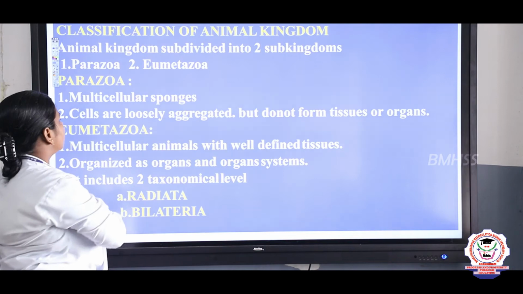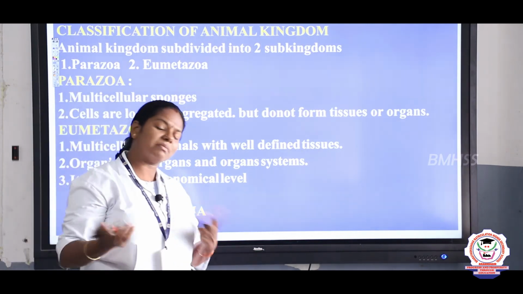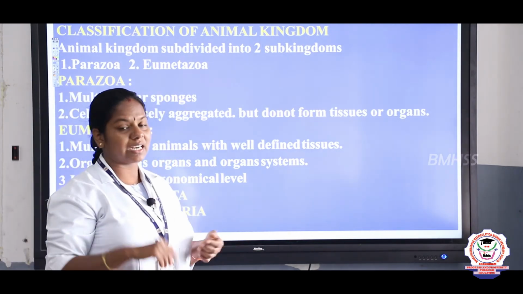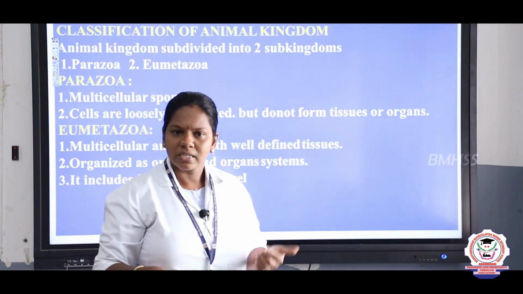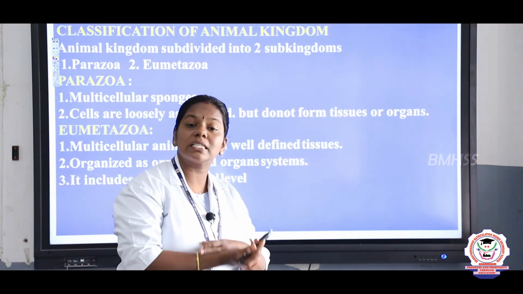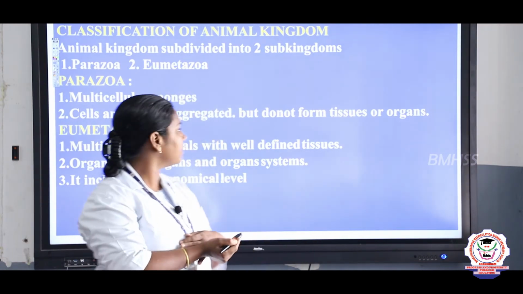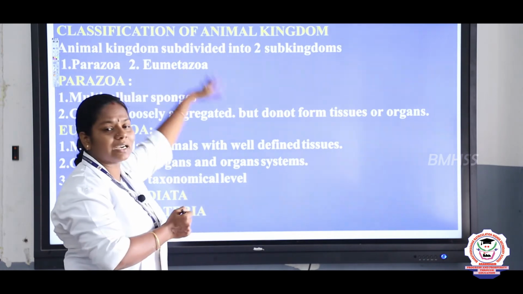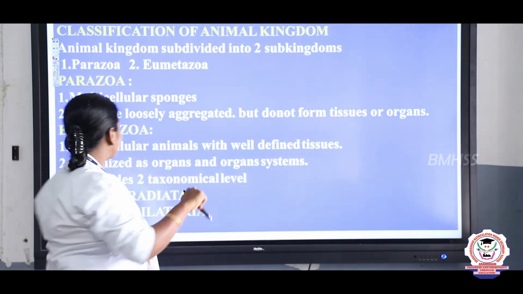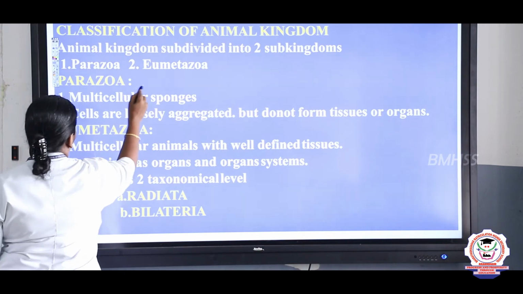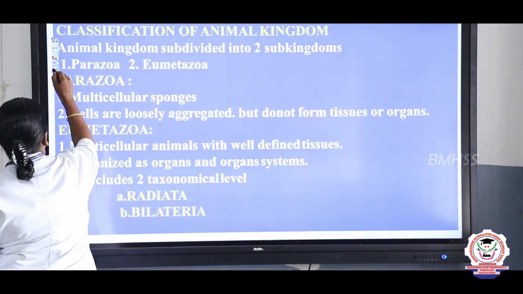Next one, again we can classify. There are some other methods of classification. We studied it classified into 11 phyla. Now we can see some other classification of the animal kingdom. The first one is that the entire animal kingdom is divided into two subkingdoms: Parazoa and Eumetazoa.